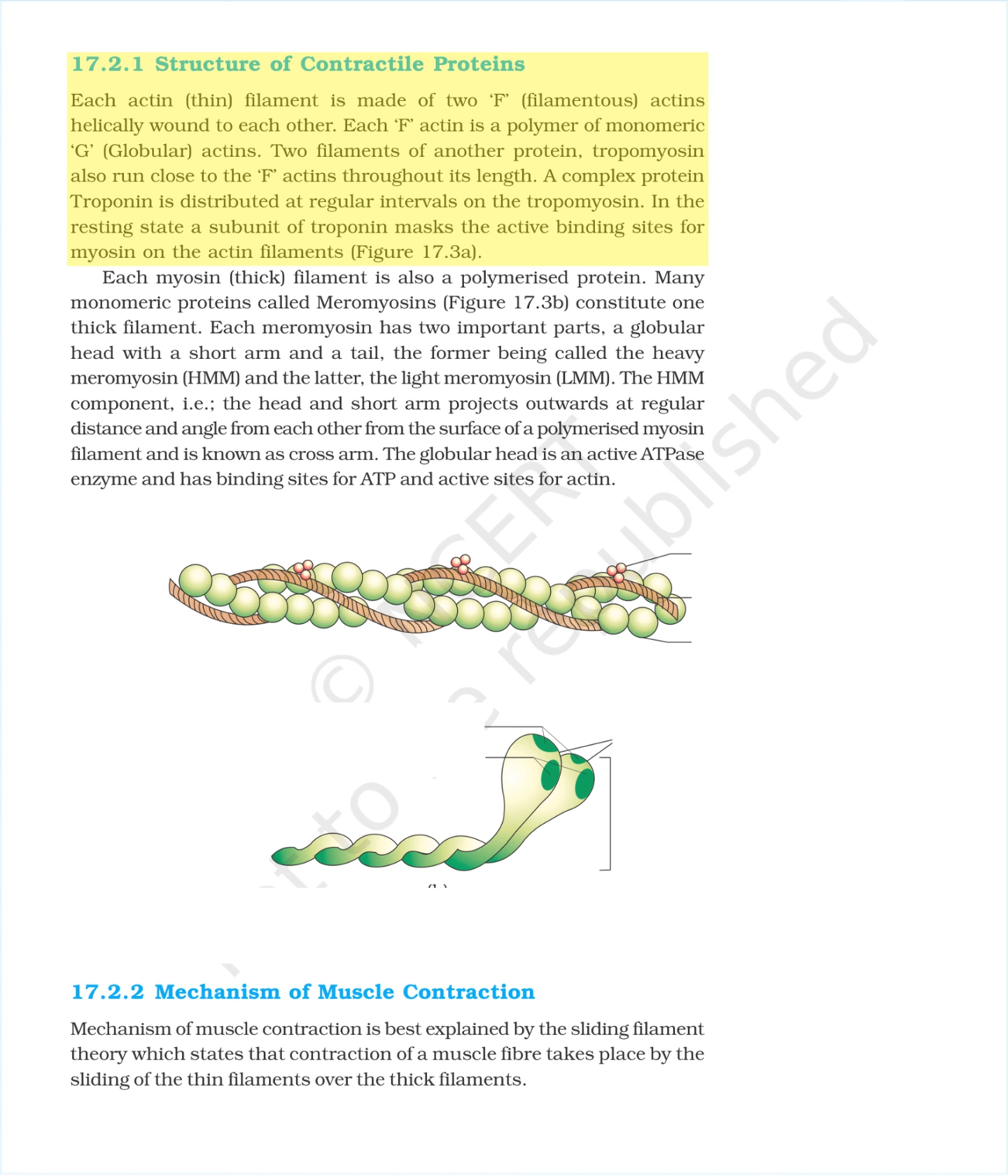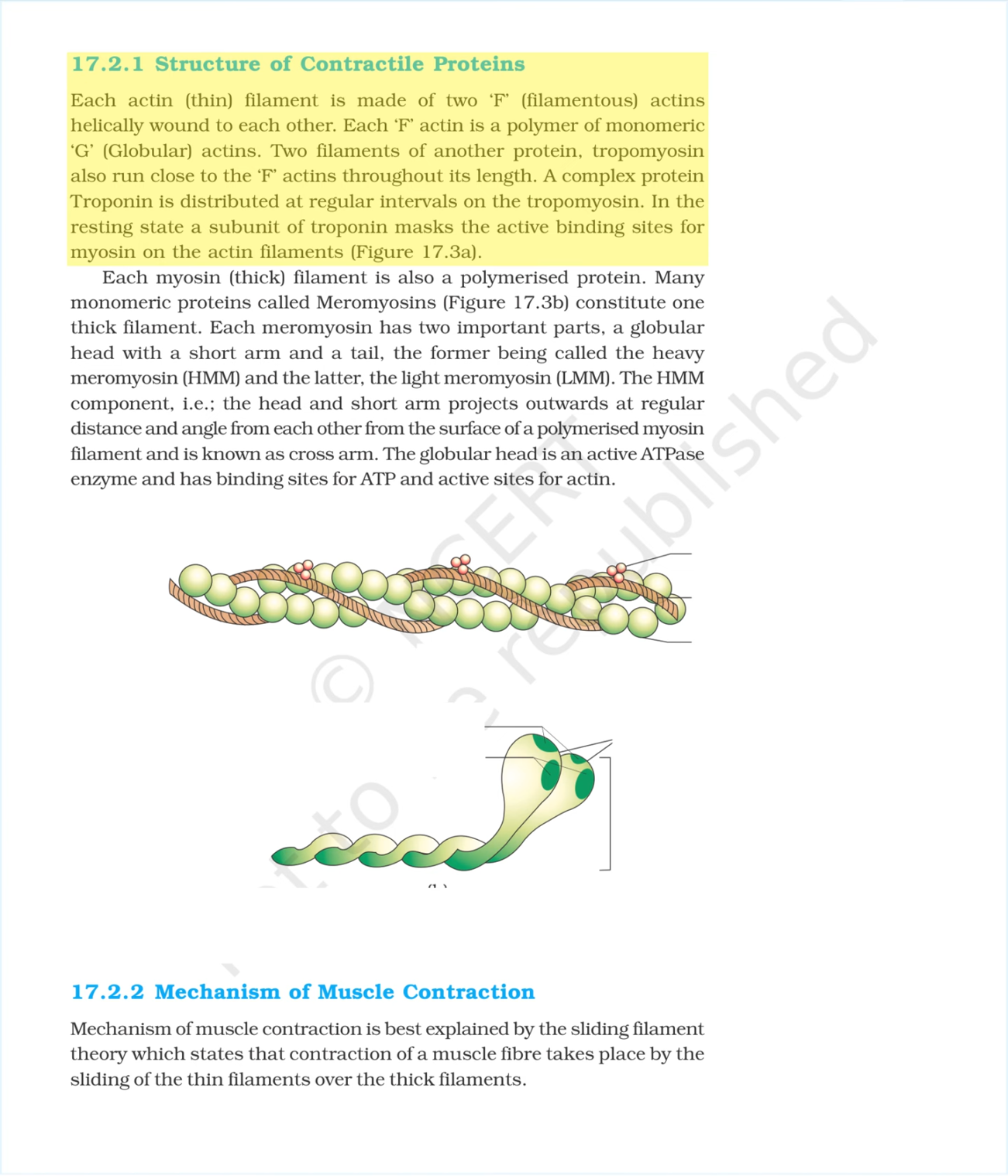17.2.1 Structure of contractile proteins. Each actin, thin, filament is made of two F, filamentous, actins helically wound to each other. Each F-actin is a polymer of monomeric G, globular, actins. Two filaments of another protein, tropomyosin, also run close to the F-actins throughout its length. A complex protein, troponin, is distributed at regular intervals on the tropomyosin. In the resting state, a subunit of troponin masks the active binding sites for myosin on the actin filaments, figure 17.3a.